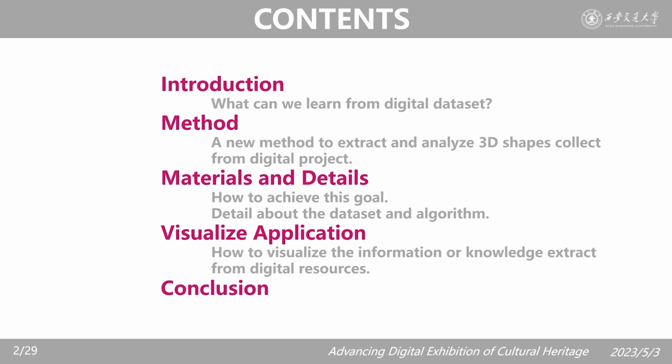Then I will briefly introduce some core concepts of Gaussian process and deformation fields. In the third part, I will introduce some research details such as data processing and model construction. In the fourth part, I will show you some visualization applications based on our model. Finally, a brief conclusion will be given.